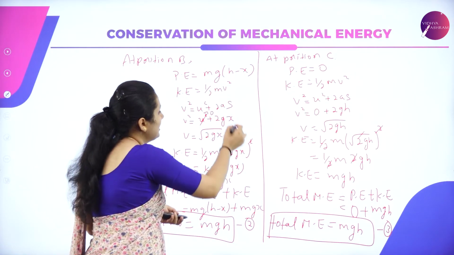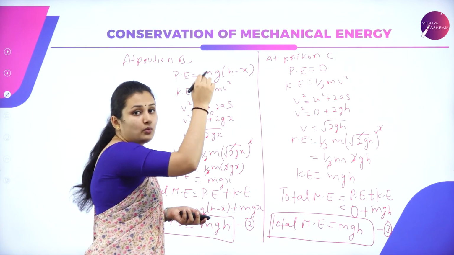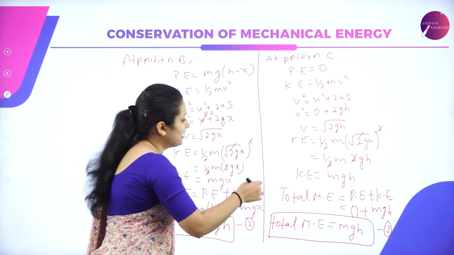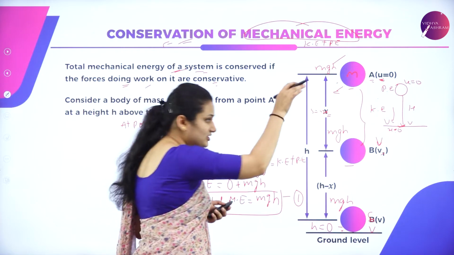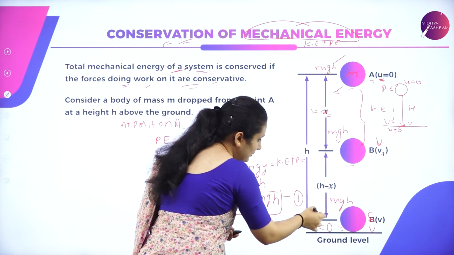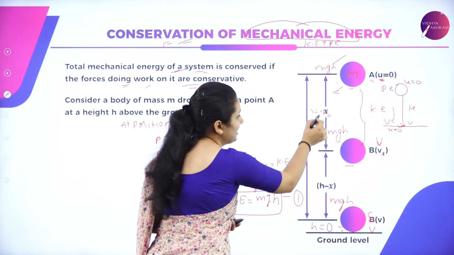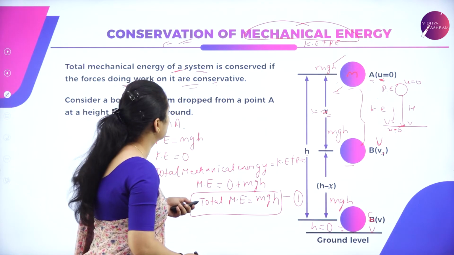So potential energy is mgh. What is h there? Height. So what will be the height here? It is h minus x, the remaining height. The ball has reached point B. Now what will be the remaining height? It is this height minus the distance travelled. So this will be the height.